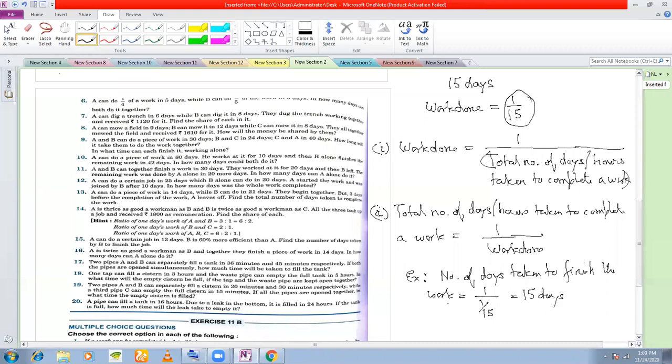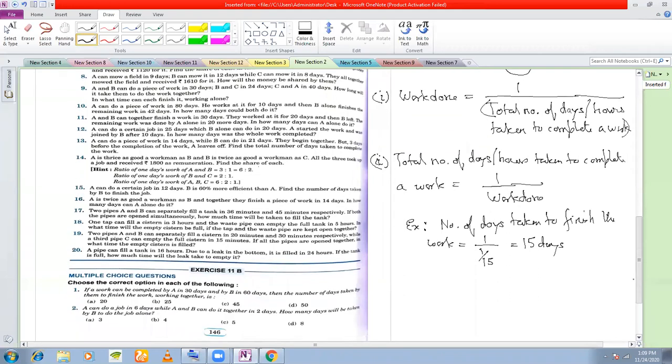So if I give you 15 days to complete a work, you will calculate the work done to be 1 by 15. And if I give you the work done to be 1 by 15, you will know that the work can be completed in 15 days. That is what you must remember, the first two formulas.